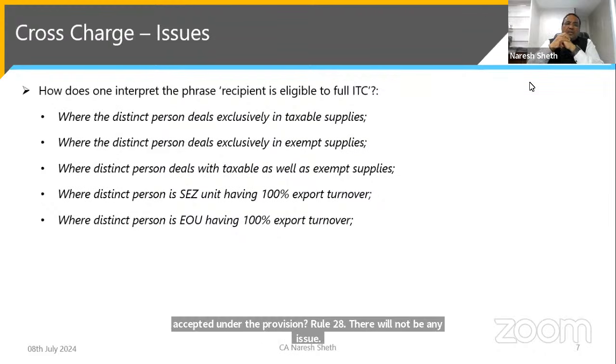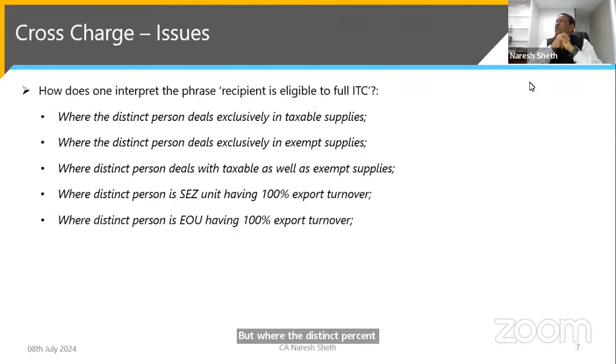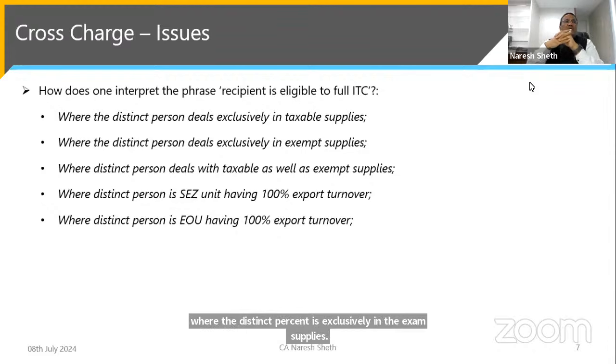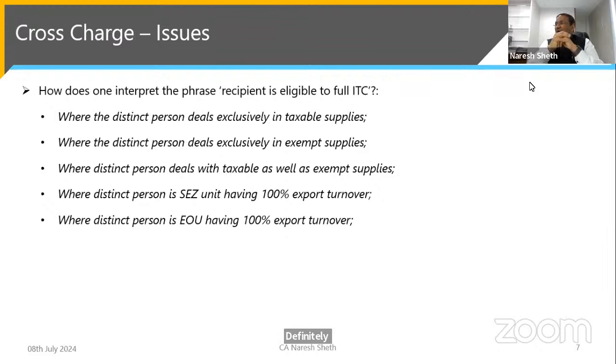But where the distinct person deals exclusively in exempt supplies, definitely you have to value your services at a fair value, that is, on a cost basis. You cannot put any figure. You have to value it at a reasonable value.